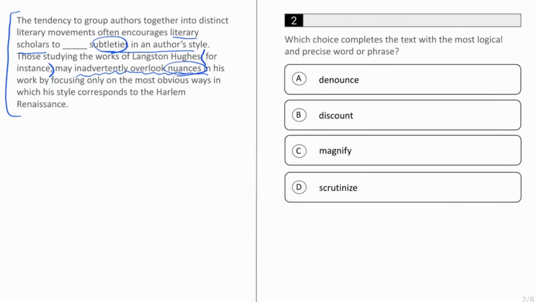Well, nuances mean something very similar to subtleties, and if they are overlooking nuances, they're probably also overlooking subtleties. To overlook something means to ignore it, or to not notice it, or to fail to pay attention to it. So we're going to be looking for a word similar to that in the answer choices. Answer A, denounce, means to criticize something, so we can effectively rule that out and move on to answer B, discount. Now this one is a pretty good match.